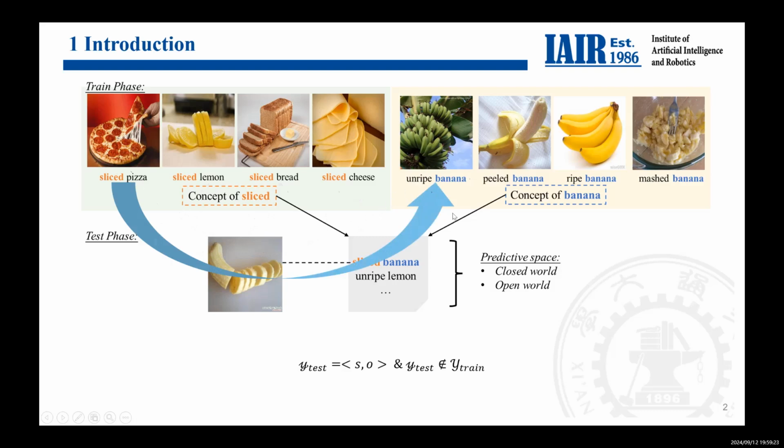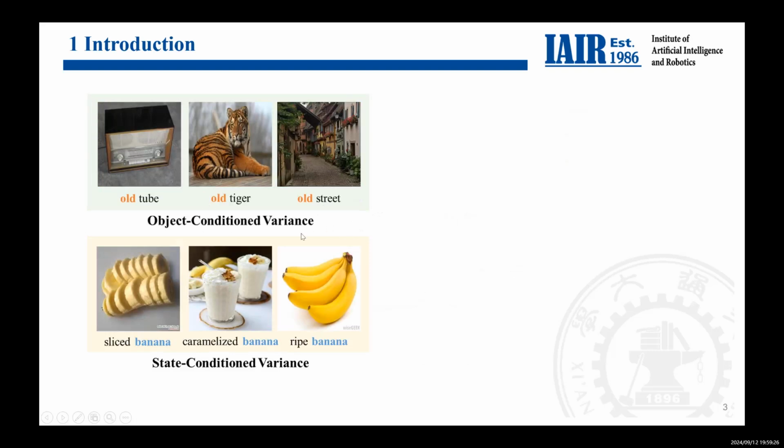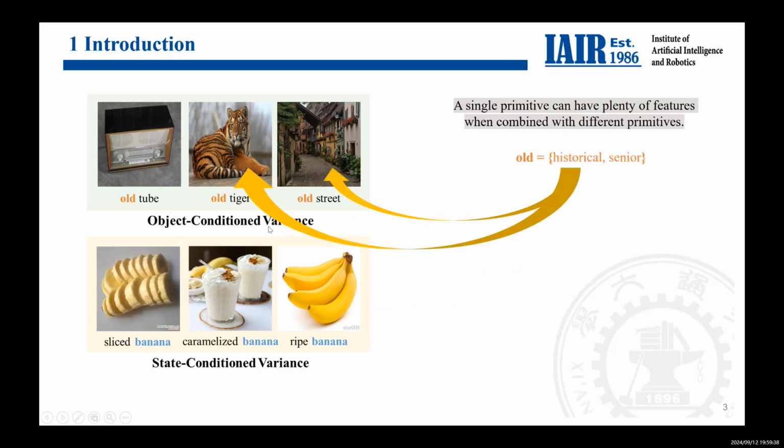Here we meet the challenge called conditional variance. This phenomenon describes how a single primitive can have plenty of features when combined with different primitives. For example, old combined with tiger means the tiger is senior, while old combined with building means the building is historical. Besides, we can also find similarity between caramelized banana and ripe banana, even though they both share the object primitive banana.